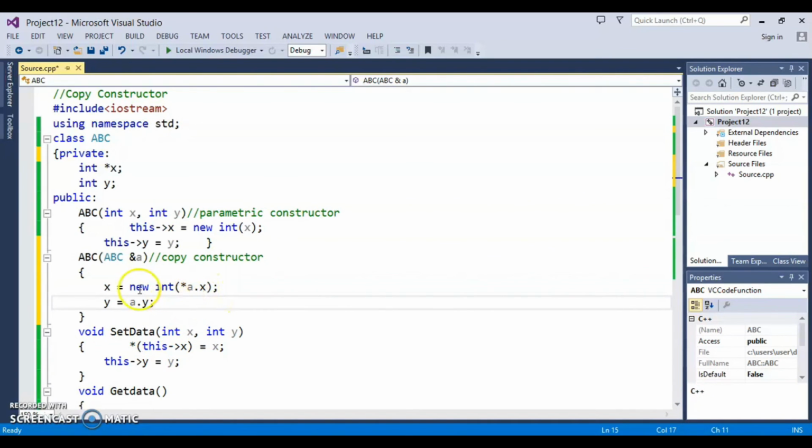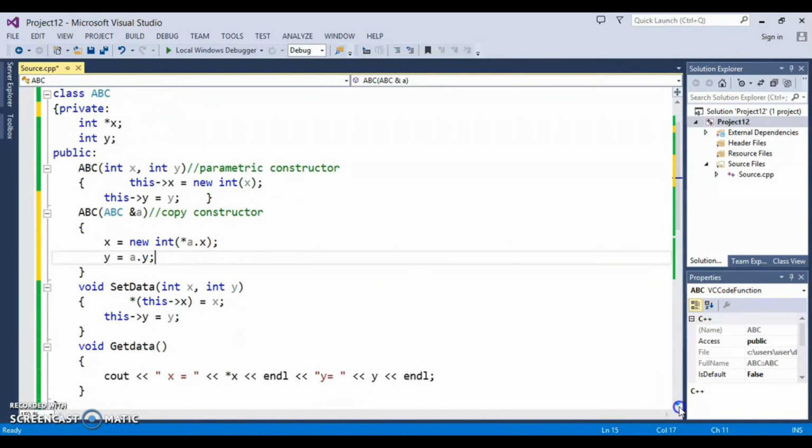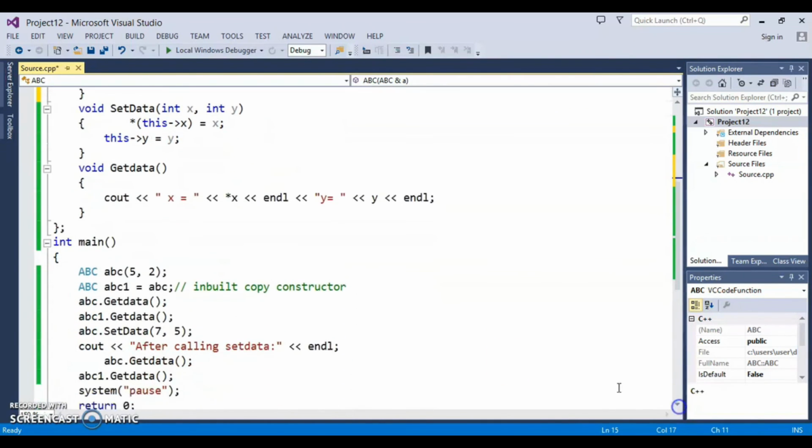So it will be assigning to this parameter x, because x is a pointer and we want to do dynamic allocation for x. So every time we have to use new whenever we are using this x. This will assign the value of x, whatever is the value of x for A, to the new object, and y is simple. So now when we write this statement, the user defined copy constructor will be called, and once it is called, it will create a new pointer.